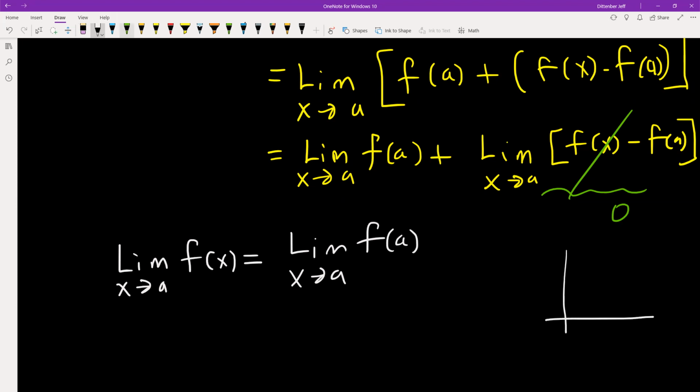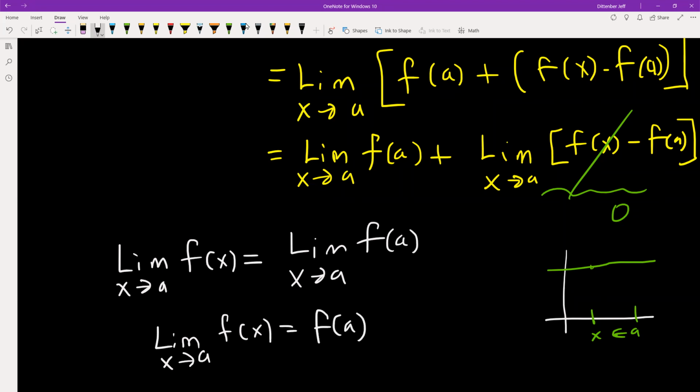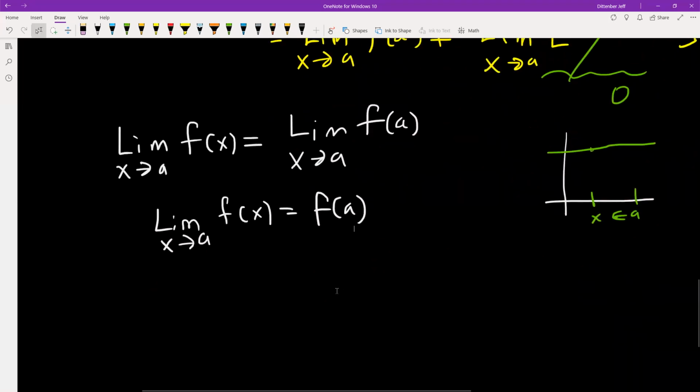A constant value is just a horizontal line. So if we change our x values, it doesn't really matter because we still have the same value no matter what happens with x. So the limit as x goes to a for f of a is simply, again, f of a. And now this is precisely our definition of continuity.